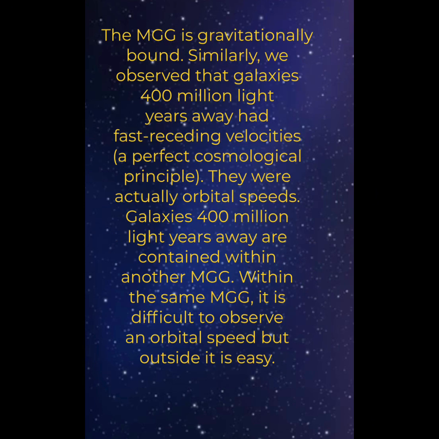The MGG is gravitationally bound. Similarly, we observed that galaxies 400 million light-years away had fast receding velocities, a perfect cosmological principle. They were actually orbital speeds. Galaxies 400 million light-years away are contained within another MGG. Within the same MGG, it is difficult to observe an orbital speed, but outside it is easy.